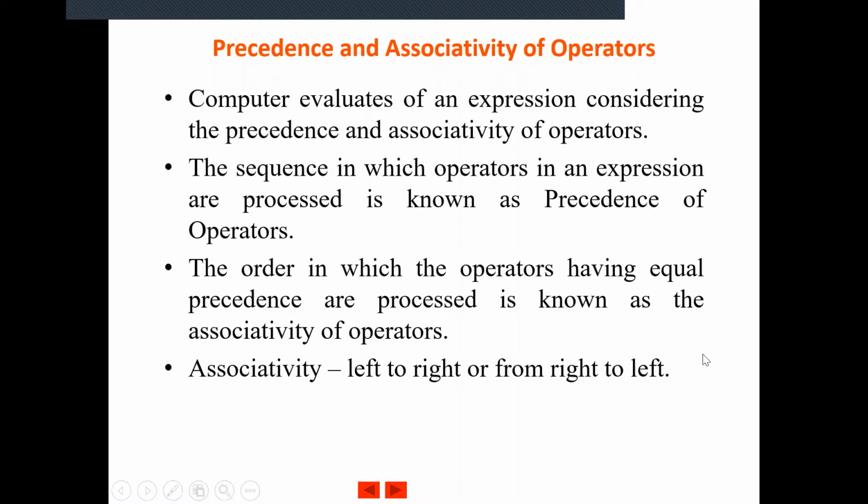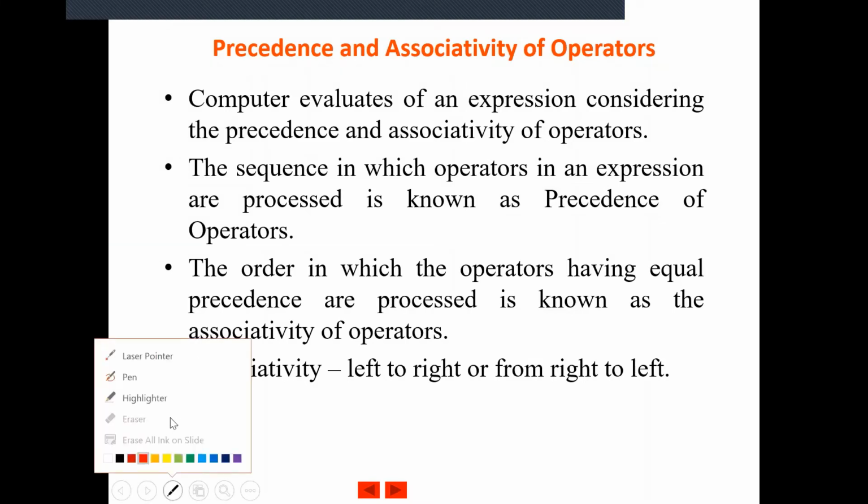Now we will learn what precedence is and how associativity of the operators is taken into consideration for operators having the same precedence. The computer evaluates an expression considering 2 things: the precedence order and the associativity of the operators.